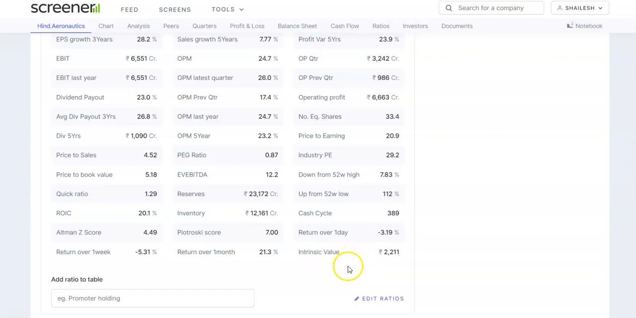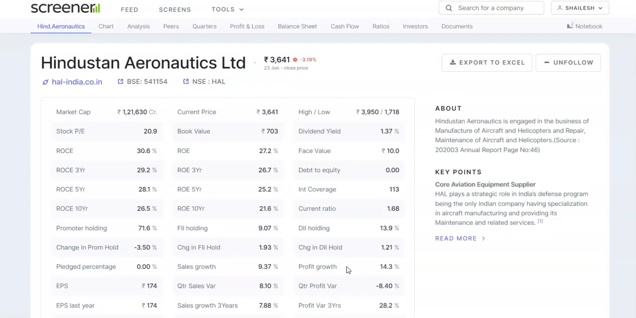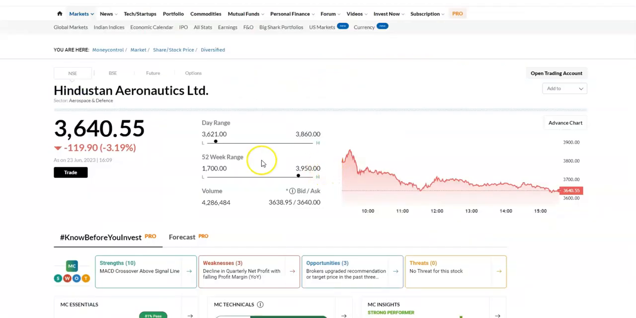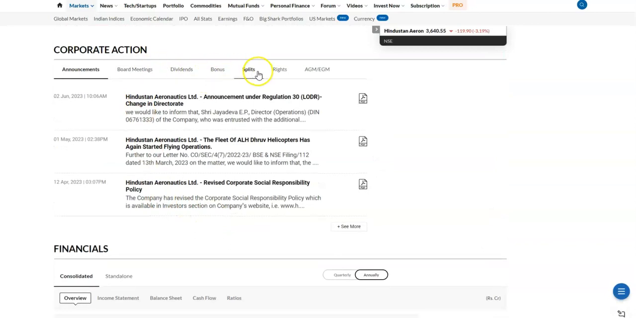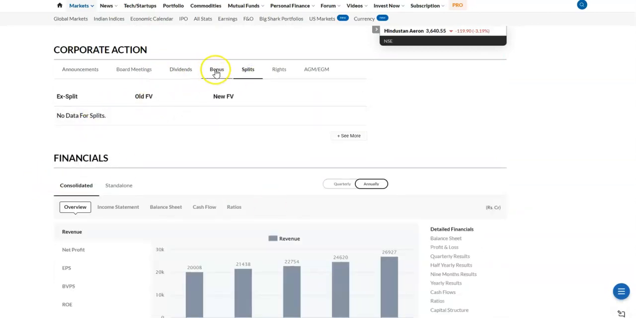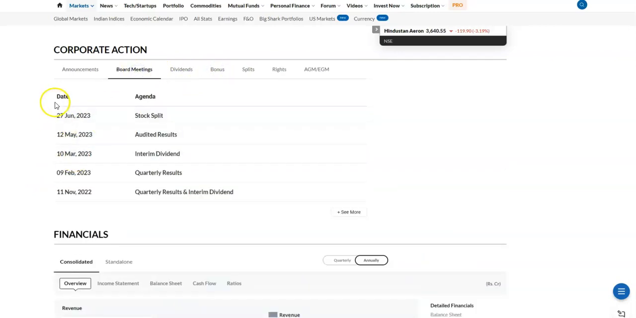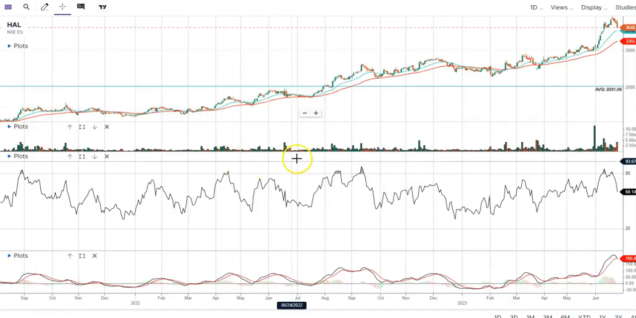They will be coming up with the stock split in July, and I'll specify the date of the meeting. Here the beta is 0.98, and if we look into the corporate actions, for the stock split date, the meeting regarding this will happen on, or the stock may be split on, 27th of June 2023.